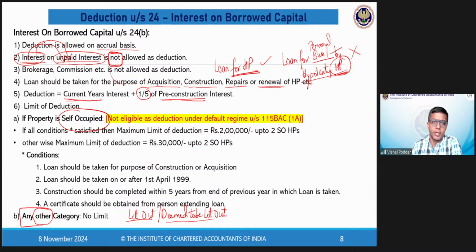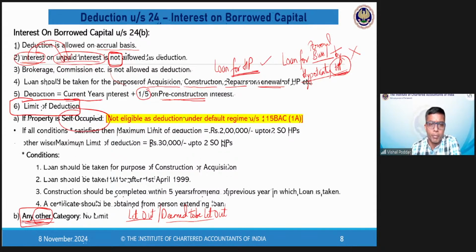Now, what is important is we are talking about the condition of, is there an upper cap as to the amount of deduction that you can claim on account of interest? The answer is, it depends upon the nature of the property. If the property is any other, that is, it is not self-occupied, it is either actually let out or it is assumed to be let out, please remember there is no limit on the amount of interest.